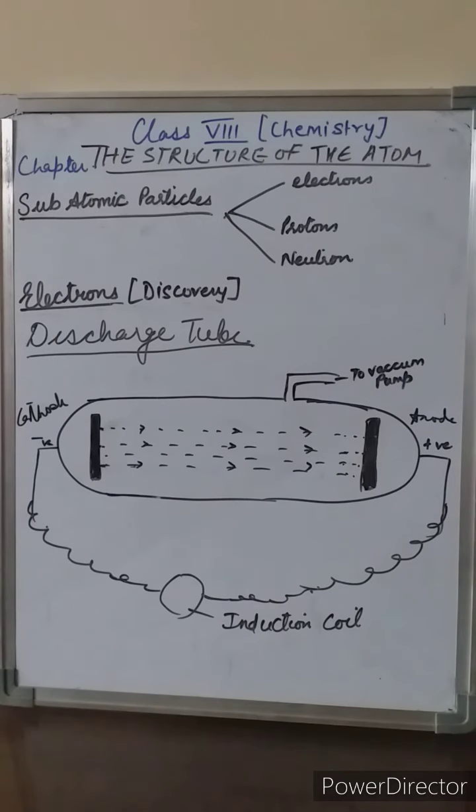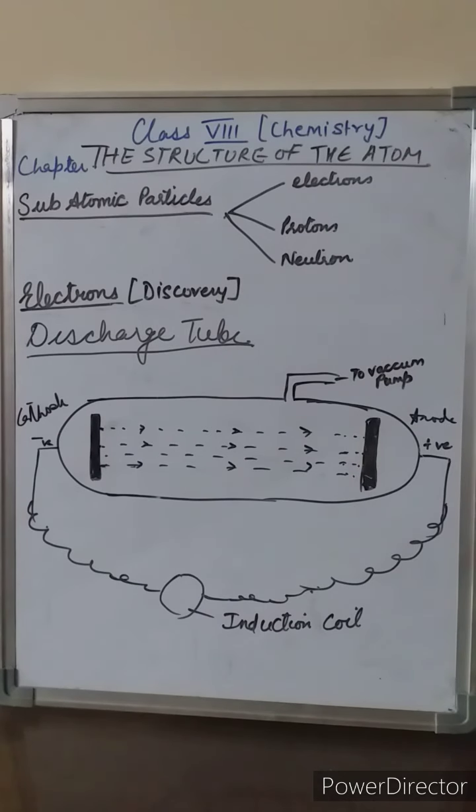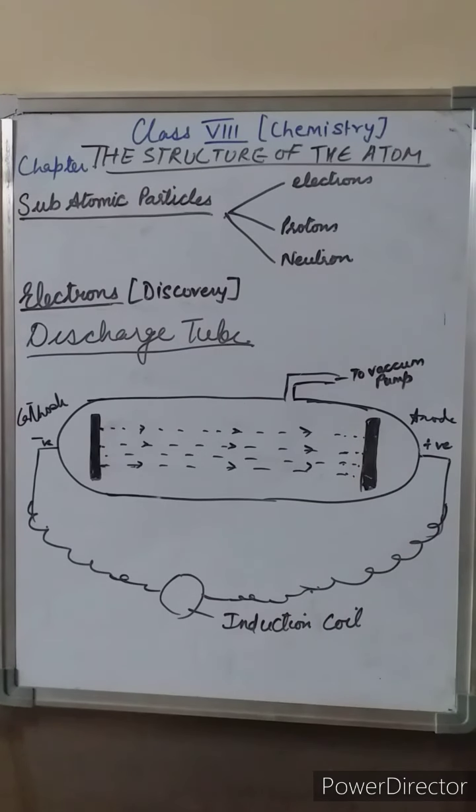A discharge tube is a long glass tube at the two ends of which are sealed 2 metal plates. These metal plates can be connected to a high voltage source and are called electrodes. The electrode which is connected to the negative terminal is called the cathode, and the one which is connected to the positive terminal is known as the anode. Right. Then there is also one side tube, which you can see. This side tube can be connected to an exhaust pump, and it is used for lowering the pressure of the gas inside the discharge tube.